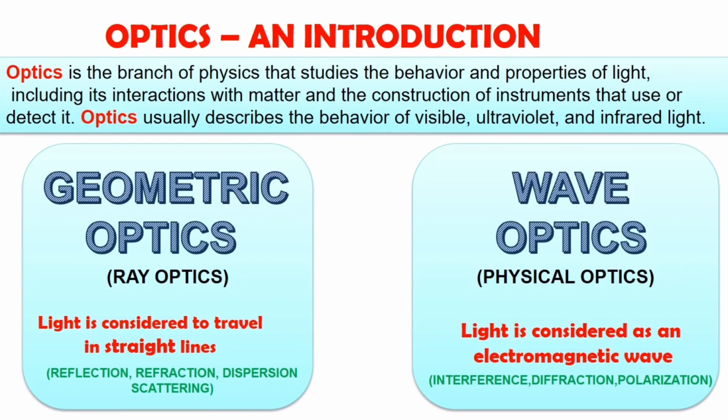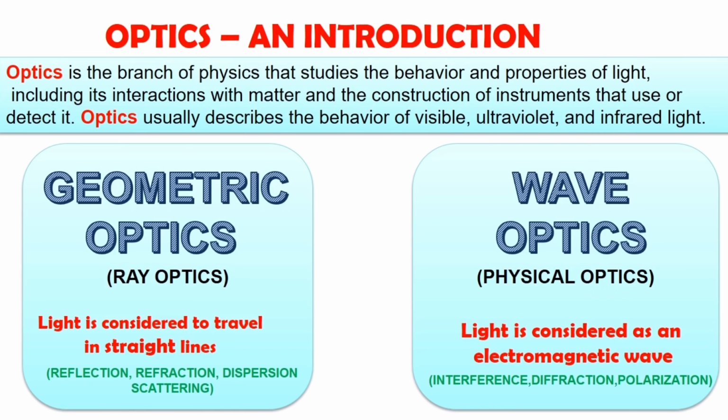Optics, an introduction. Optics is the branch of physics that deals with the behavior and properties of light. There are two types of optics: geometric optics or ray optics, and wave optics or physical optics. Light is considered to travel in a straight line under geometrical optics, whereas light is considered as an electromagnetic wave under wave optics.